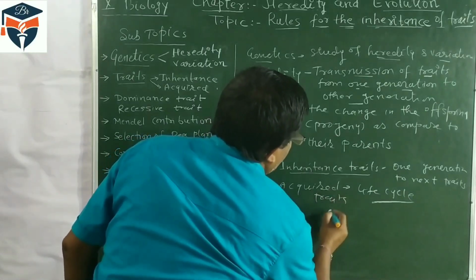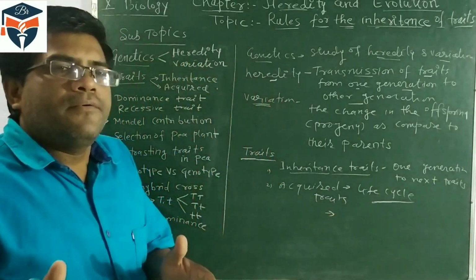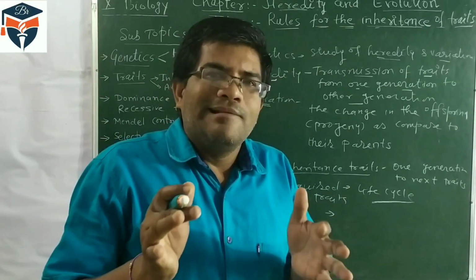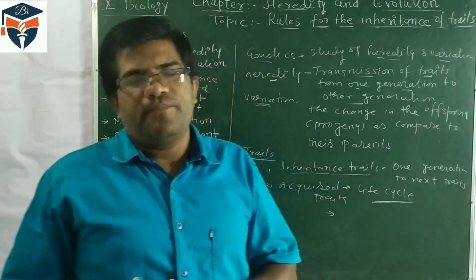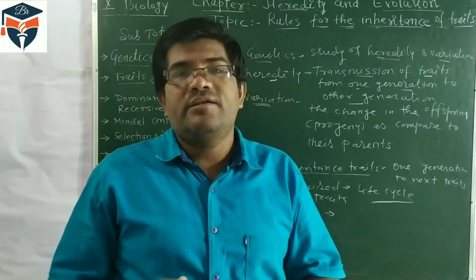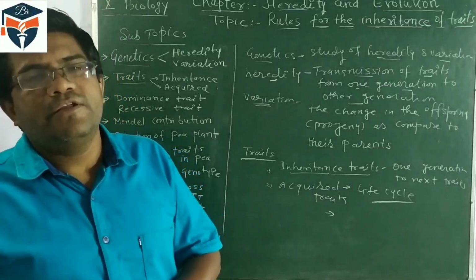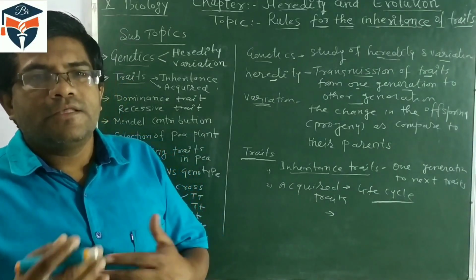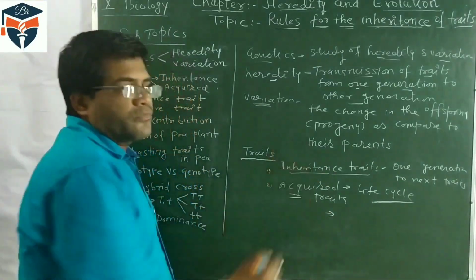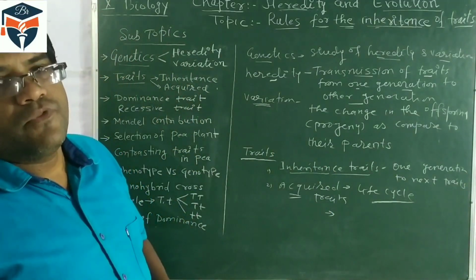Suppose anybody is learning dancing or singing, that characteristic of singing or dancing is an acquired trait, and this acquired trait does not pass to the next generation.